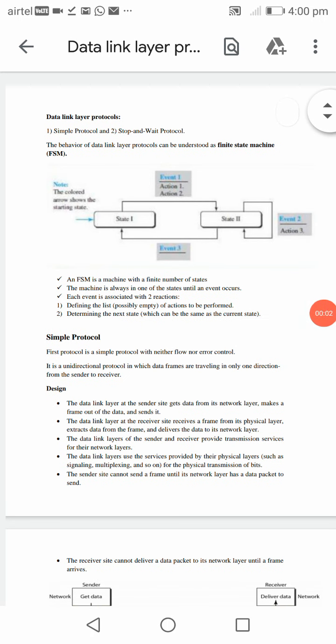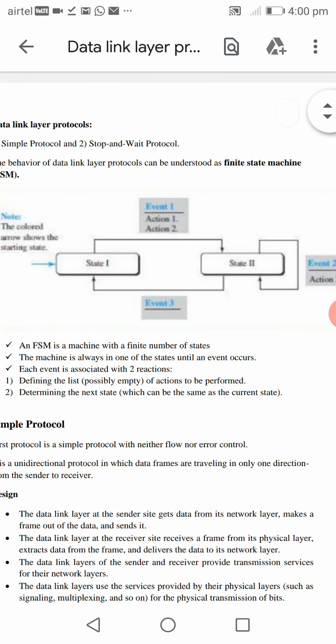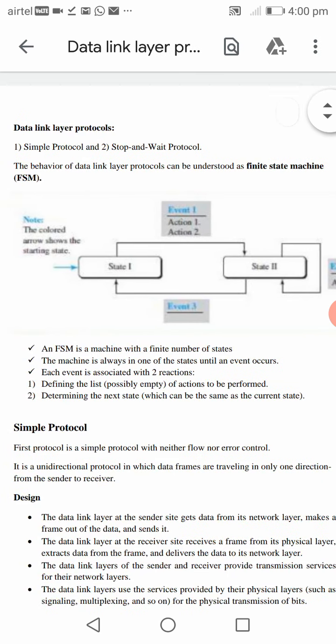We'll start with the next topic of data link control, that is data link layer protocol. Previous to this, we studied the services provided by the data link layer. Now, the second topic from the first chapter of the fourth module is data link layer protocol. We have simple protocol and then stop and wait protocol. Before studying these two protocols, the behavior of the protocols is studied by using the FSM.